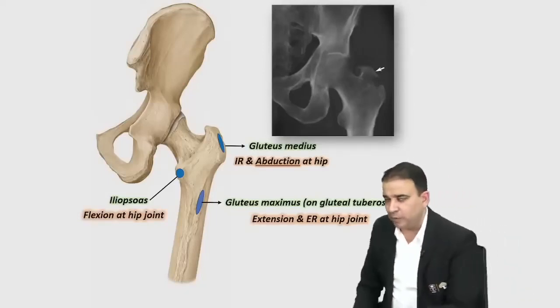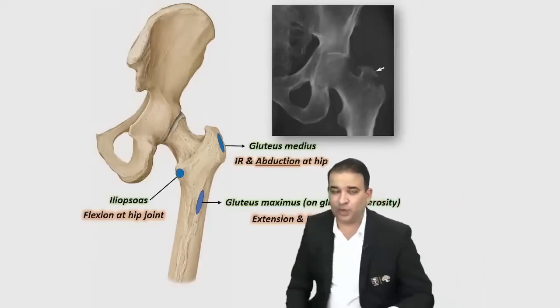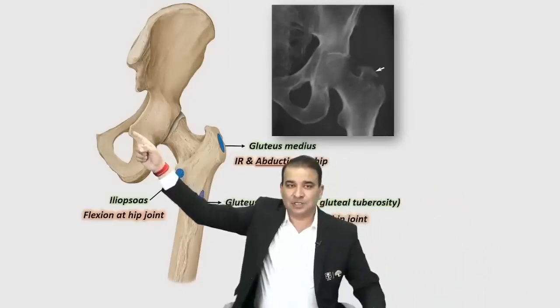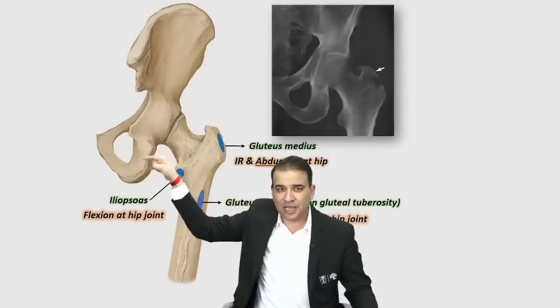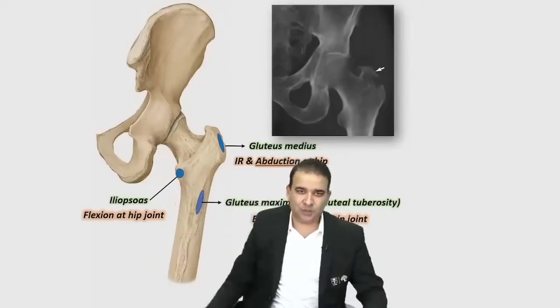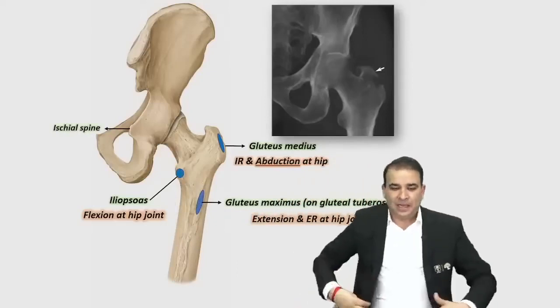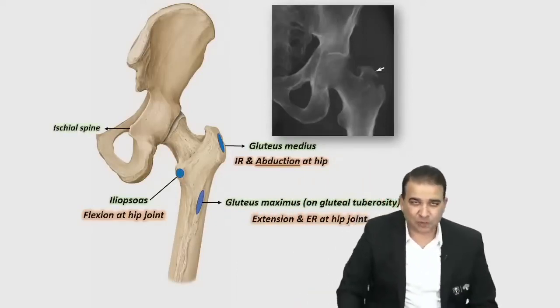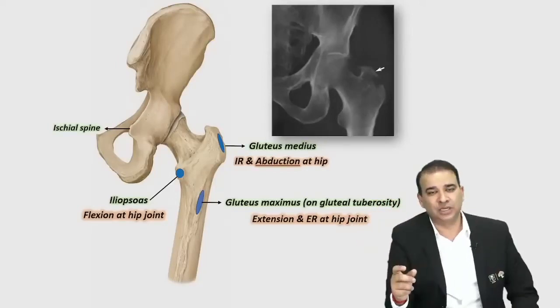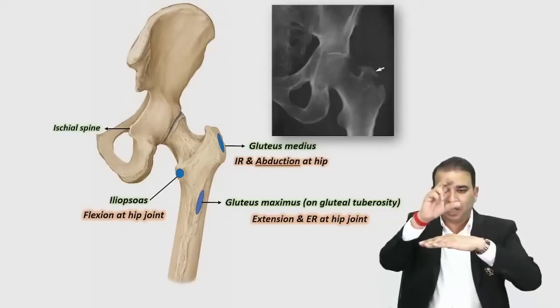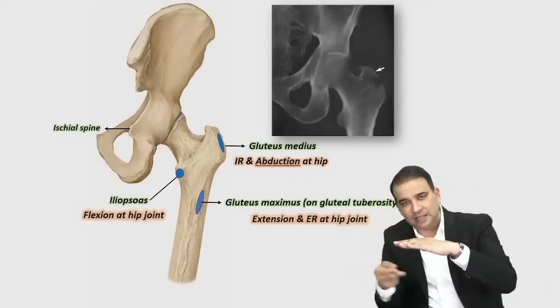Another important bony prominence, which also is one of the previous year questions, is this, guys. Ischial spine. Now that is the greater sciatic notch. Look at that, that's the greater sciatic notch here, and that's the lesser sciatic notch. And in between them, this bony spine here is called the ischial spine. Now there are some structures related to the ischial spine, which come out of the greater sciatic notch and then enter the lesser sciatic notch. The reason is basically these structures are coming from the pelvis and getting inside the perineum here.